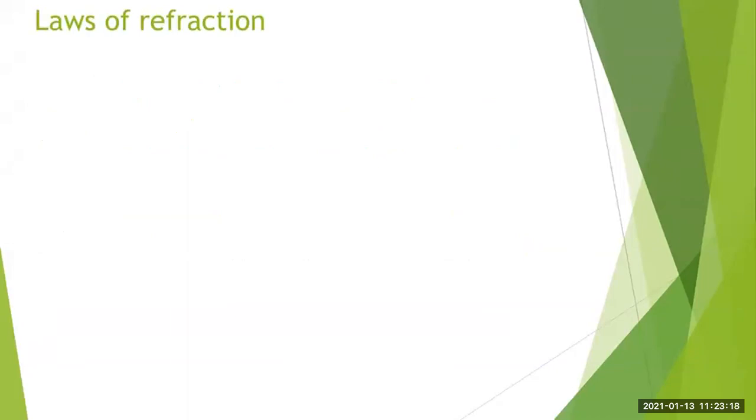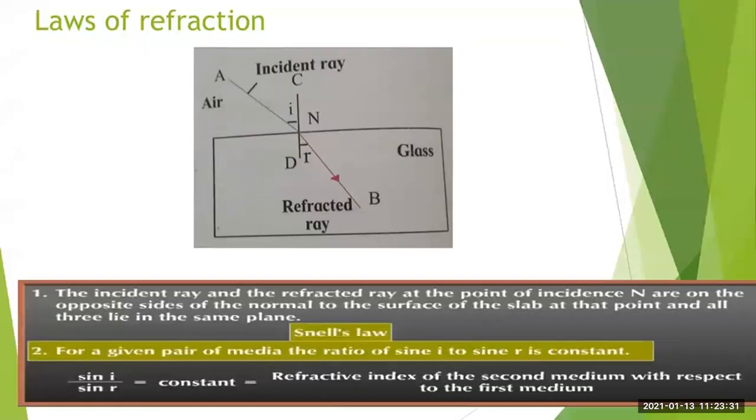Okay. Now, as we have studied the laws of reflection, we also have the laws of refraction. Now, what are those laws? Let us study. Just observe this diagram once again. You can see here the two mediums that are used, that is the air medium and the glass medium. Here the light ray is incident from the air medium. The light travels from the air medium to the glass medium.